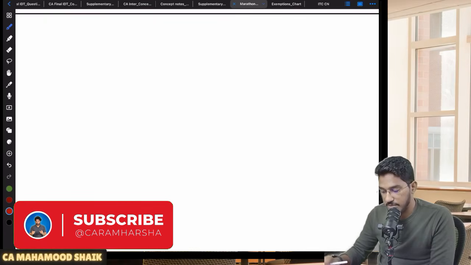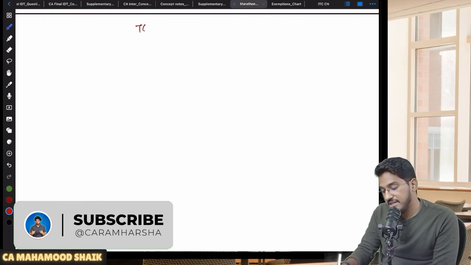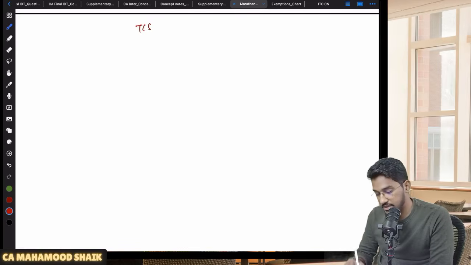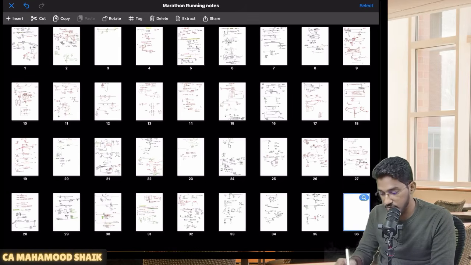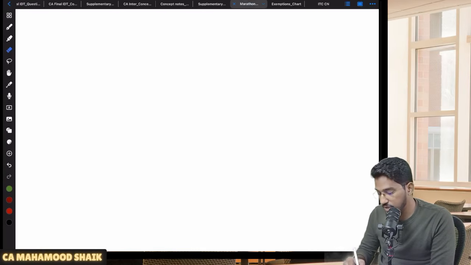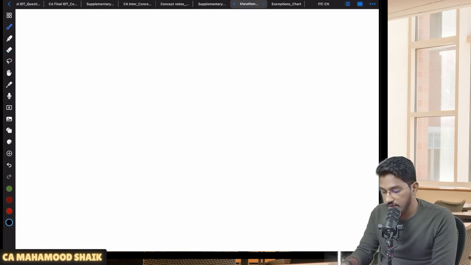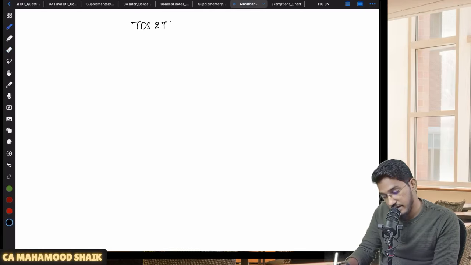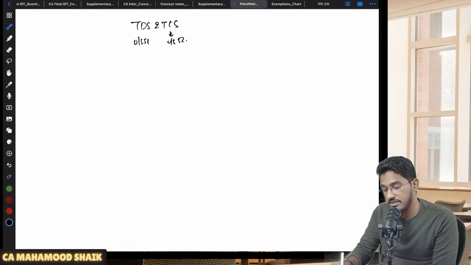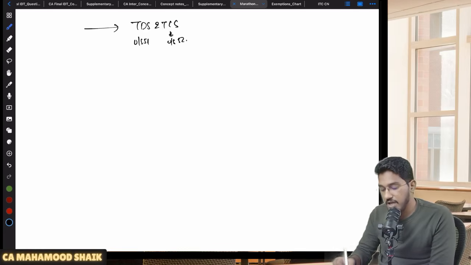The next chapter which we'll pick up for revision is going to be TCS and TDS. We will try to complete both. One small chapter, two sections, section number 51 and 52. TDS is under section number 51 of the CGST Act, TCS under section number 52 of the CGST Act. This small chapter we will try to wind up, but before that, let us take one short break.